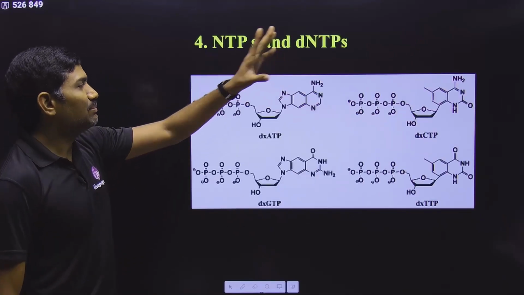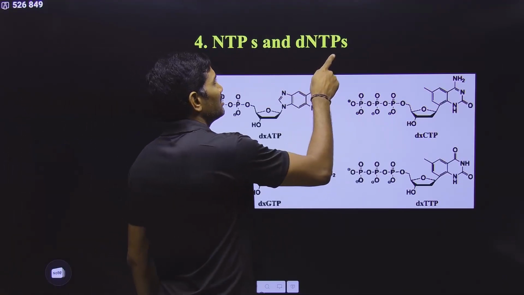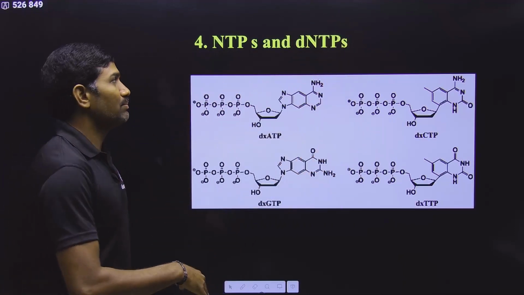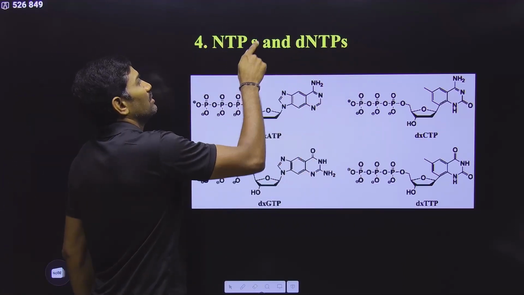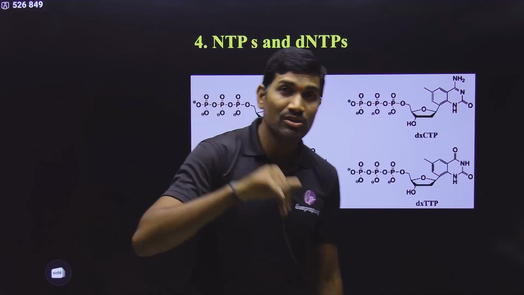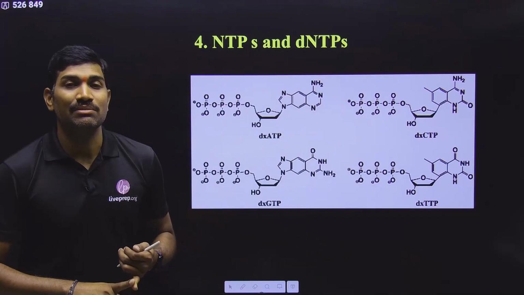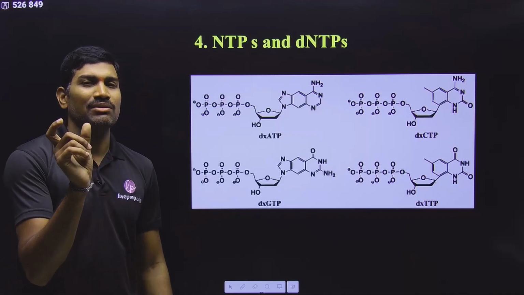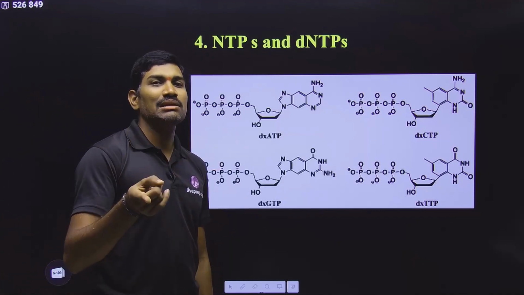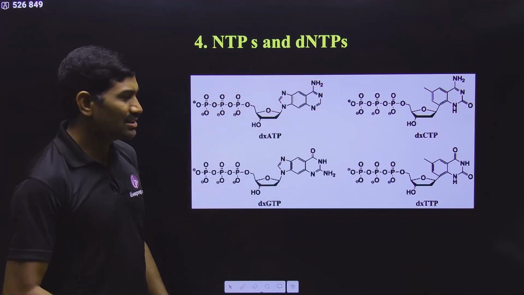Next one, NTPs and dNTPs, very important. Even though it is DNA synthesis, for DNA synthesis deoxyribonucleoside triphosphates are compulsory. But even though they are compulsory, nucleoside triphosphates, meaning ribose sugar containing nucleoside triphosphates, are also coming, because there is a small RNA primer that is produced by the primase enzyme. The primase enzyme will produce a small RNA primer. For the small RNA primer, these NTPs are required. Later on they will be removed, but for initial primer synthesis they are required. So that's why NTPs are also required. For DNA synthesis, dNTPs are required.